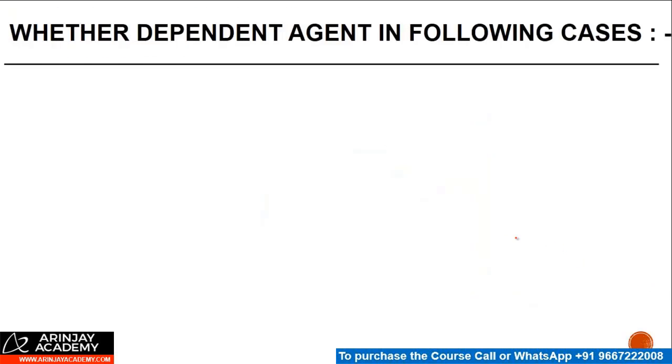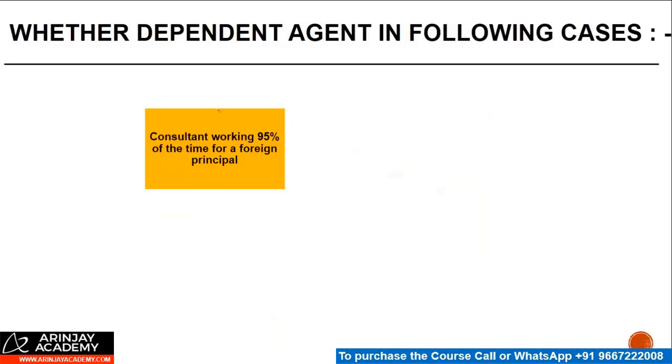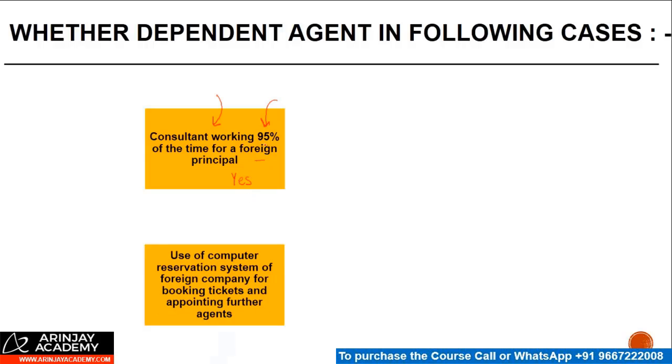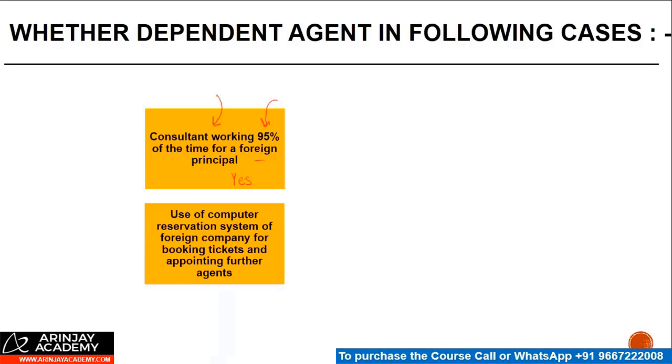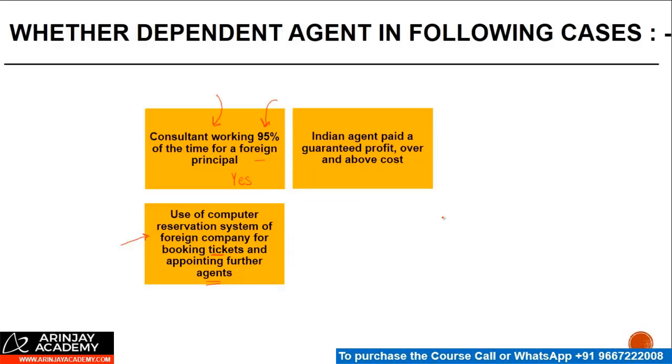So let's look at some examples of dependency. A consultant is working 95% of his time for a foreign principal. Yes, he's dependent because he's working almost wholly on behalf of the non-resident, assuming other conditions are satisfied. Use of a computer reservation system of a foreign company for booking tickets and appointing agents: in this case also, this agent was exclusively working for the non-resident, and therefore it was held that he is a PE.